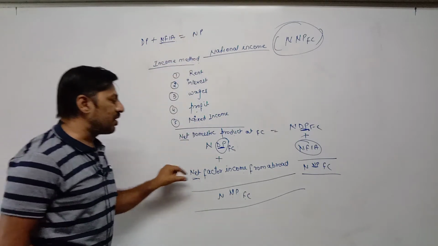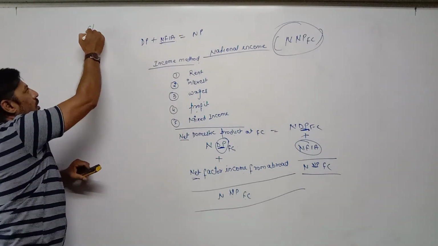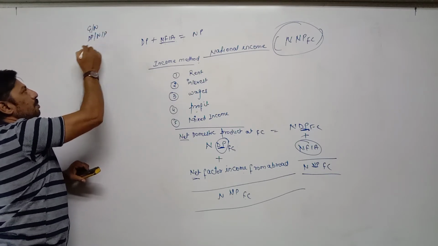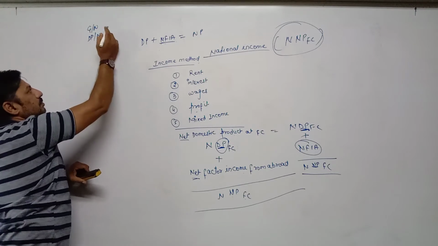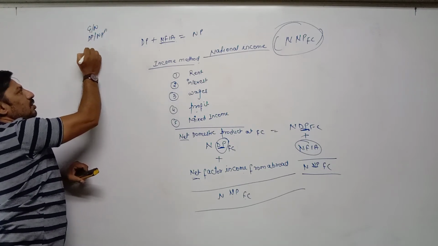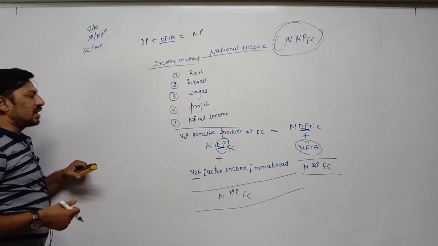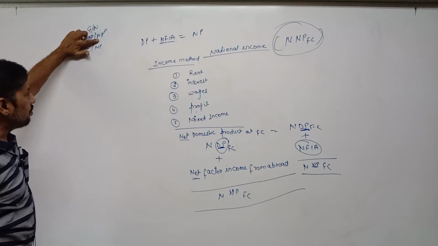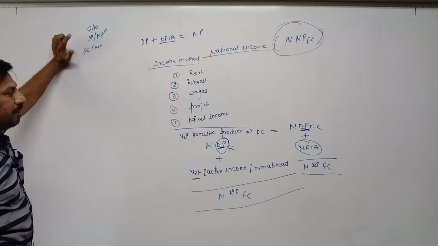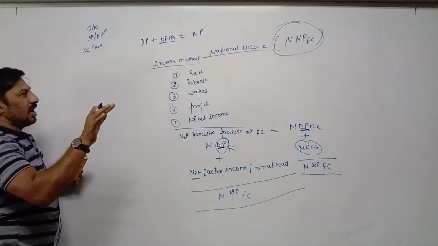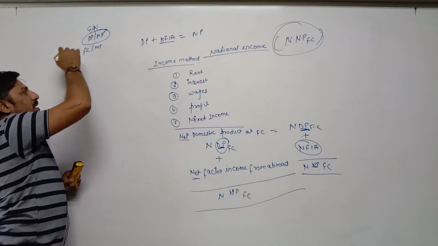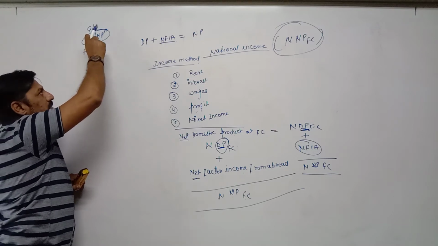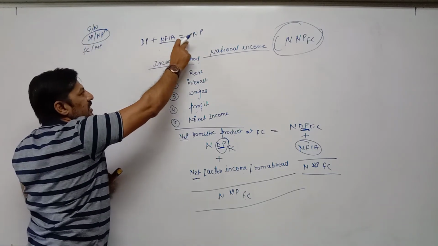Three terms are there in one formula. One is gross or net. Second is DP or NP, and third is factor cost or market price. So we have to understand when to write G or N, when to write DP or NP, when to write FC or MP. Now one relation I cleared, DP and NP. When we add net factor income from abroad in DP, it becomes NP. DP plus NFIA is equal to NP.